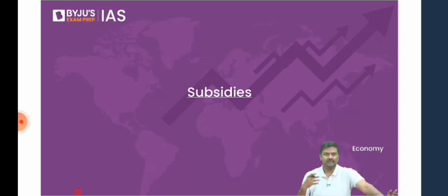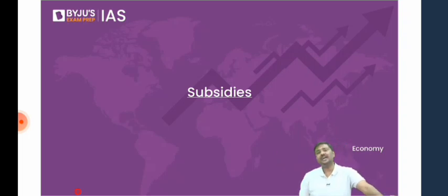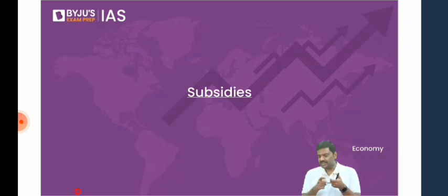But why is this happening in case of India? I've told you some of the reasons: interest rates are higher, and the cost of logistics in India is higher. You can even add the skilling problem. We'll discuss the skilling problem later, don't worry. Some of the sectors covered under the FTA are not very competitive enough. So there are various reasons why we are not able to leverage or utilize these agreements and promote more and more exports from India.